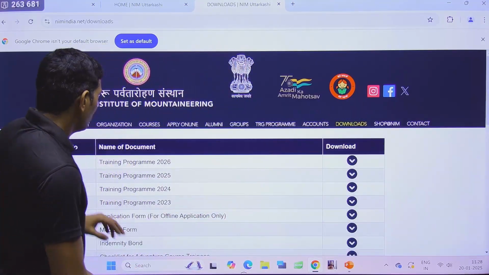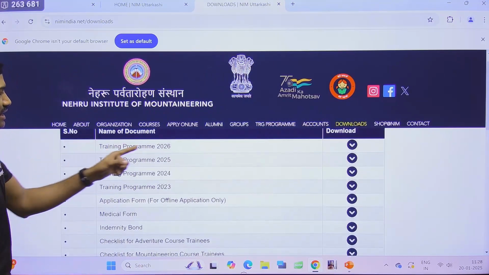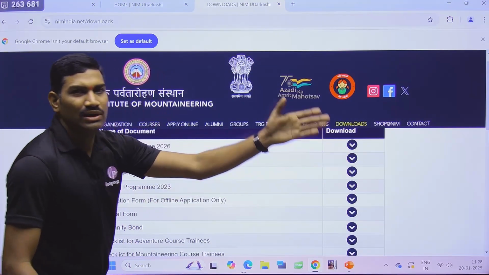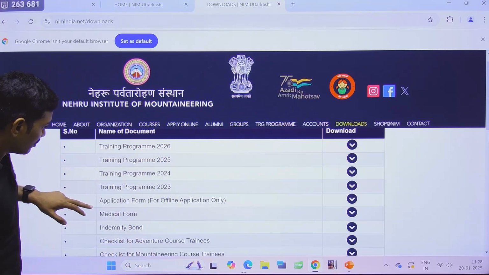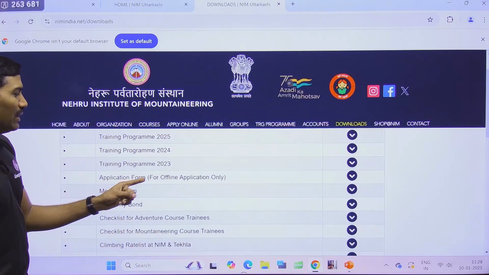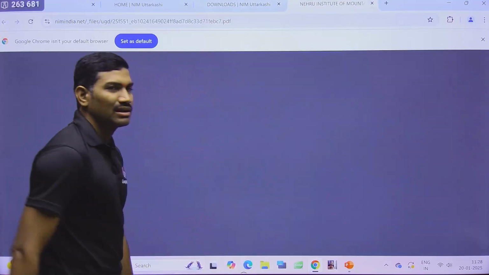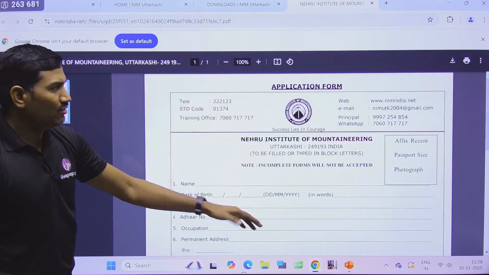Click on this downloads and you are getting this. Training program for 2026, 2025, likewise they have given. Click here, you will get the PDF. We are not worried about this. Now come to this one: application form for offline application only. Those who want to apply offline, click on this, and you got this one.